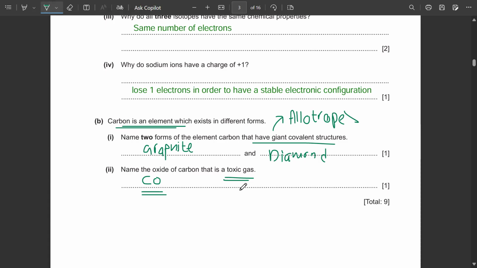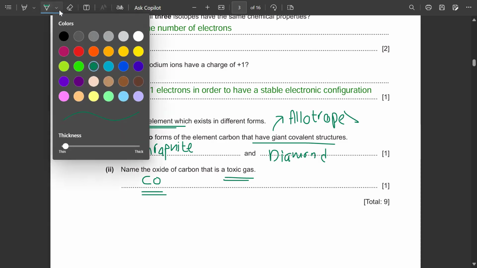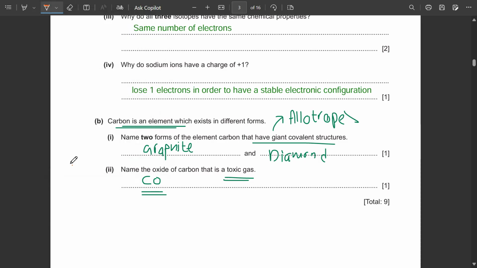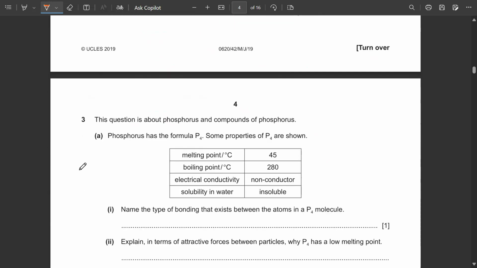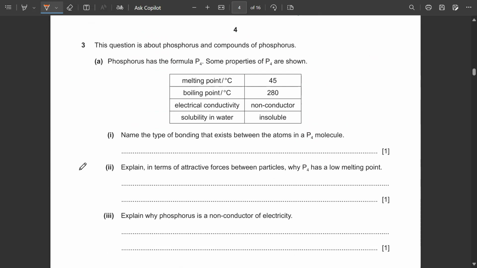It is a toxic gas as it reacts with hemoglobin. Hemoglobin is a molecule that is responsible for oxygen transport in our human body. But the problem is that hemoglobin has a high affinity for carbon monoxide. Due to this high affinity, it reacts with carbon monoxide more readily, so there is less space for the oxygen to travel. So carbon monoxide takes all the space in hemoglobin and no space is left for oxygen. That causes breathlessness, fatigue and restlessness, and your oxygen transport in the body is not good.